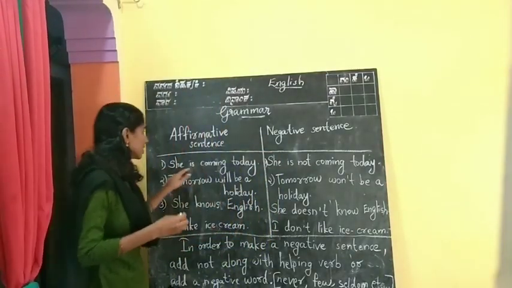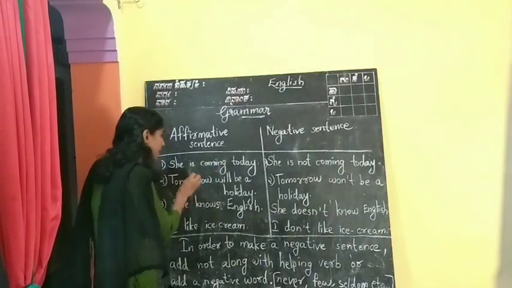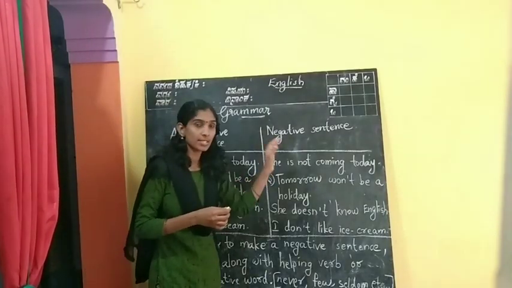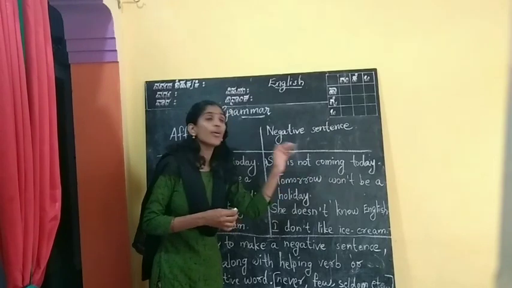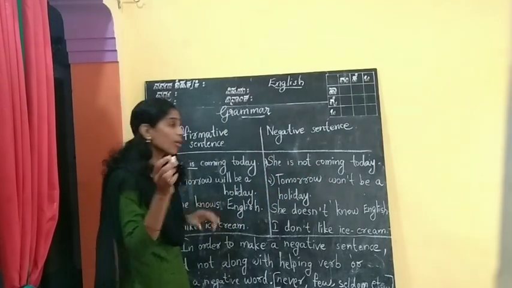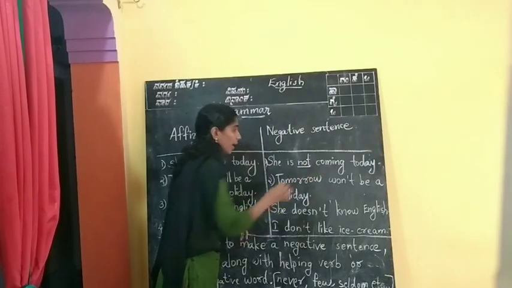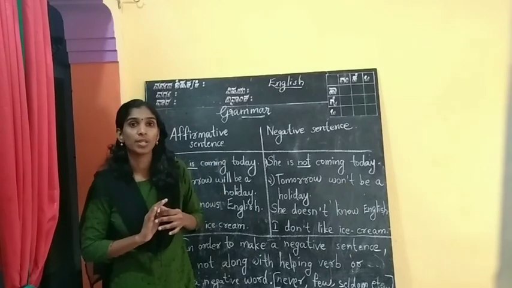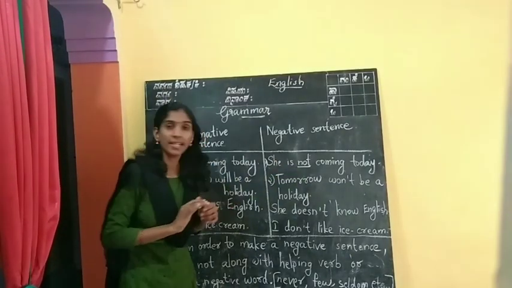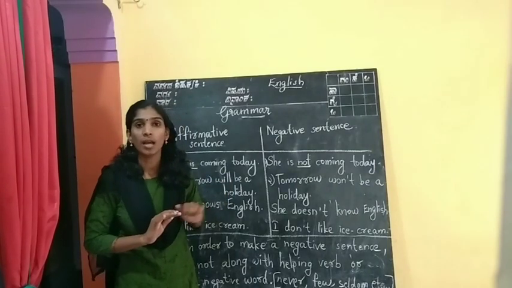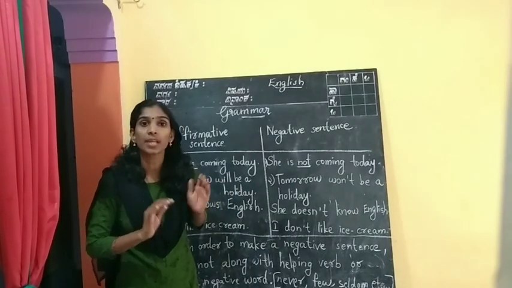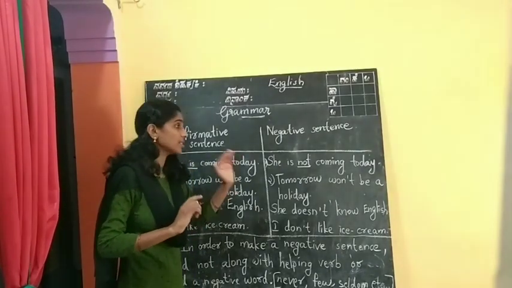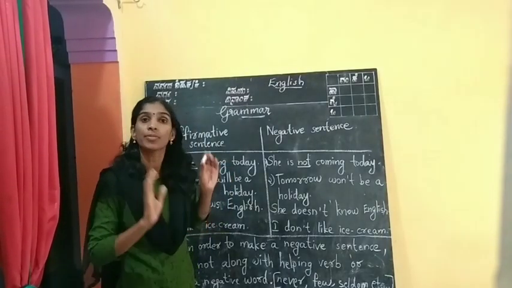See, here you can see she is coming today. Here is is the helping verb, right? In the next column you can see she is not coming today. Here I have added not along with the helping verb. When I add this not along with the helping verb, this sentence became a negative sentence, right? She is coming today is a positive sentence, and she is not coming today is a negative sentence.